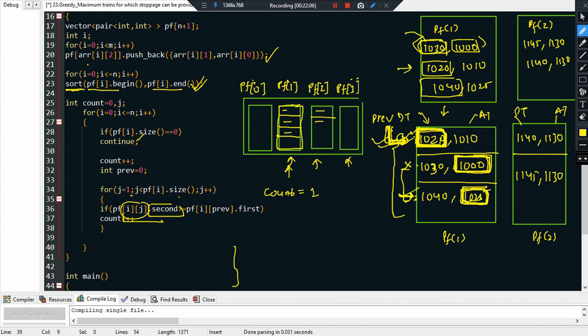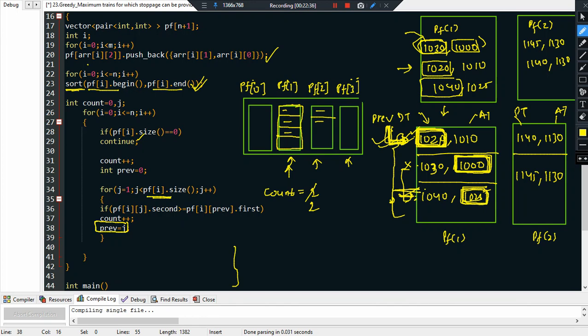So I will increment the count plus plus, and I will also update my previous pointer. The previous points to the latest train that is allowed. So which is the latest train that will be allowed? j, right? previous equals j, because j is the latest train that is allowed. j is pointing to 2, so previous will be updated to 2, and so on. So we basically completed traversing platform number 1. In platform number 1, how many trains did we find? 2. Count remains 2 only.